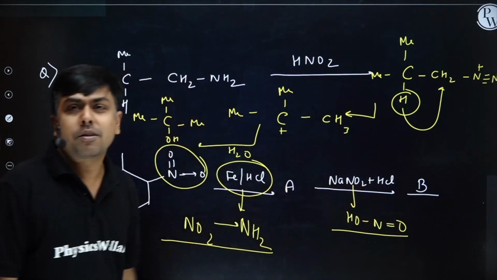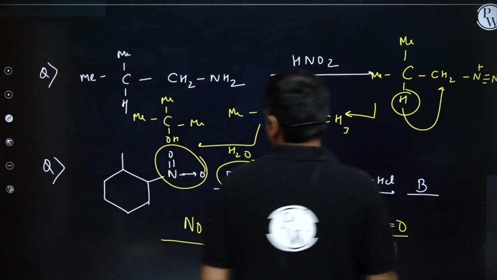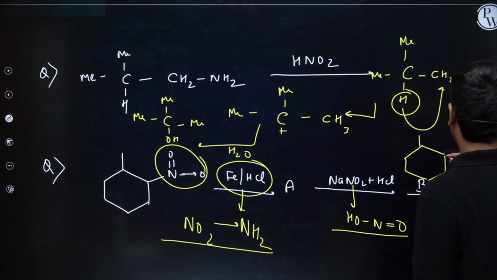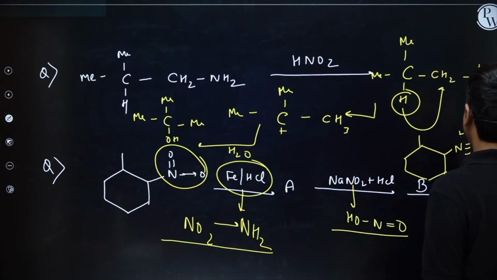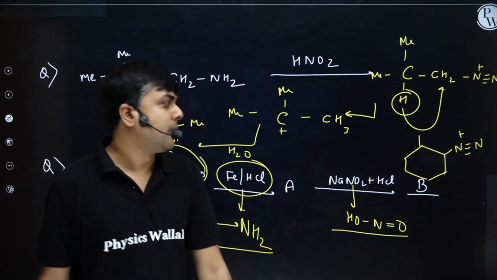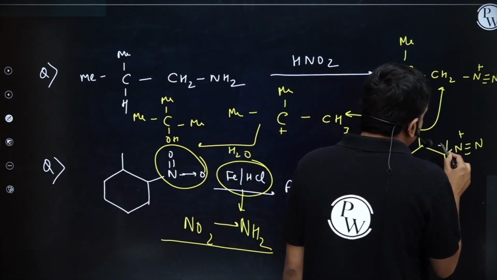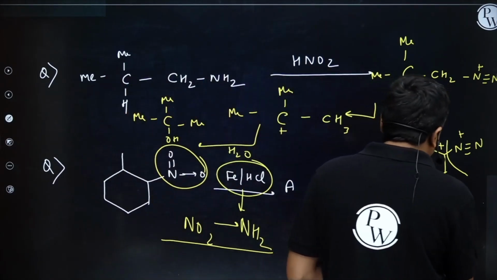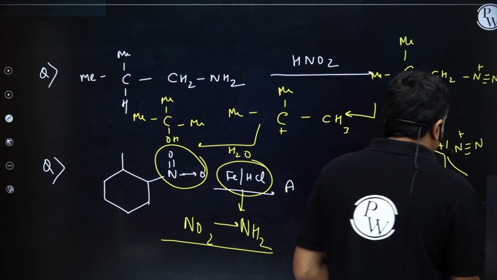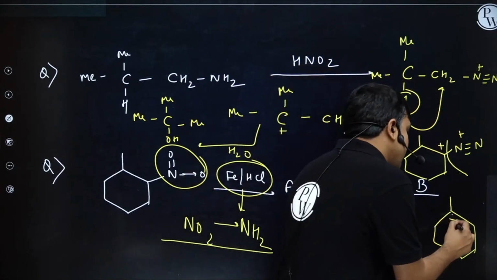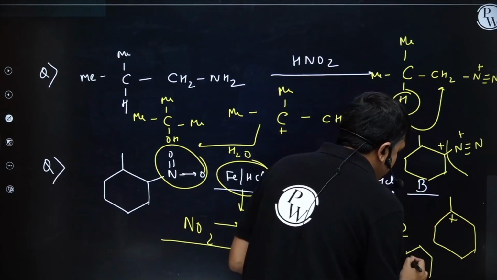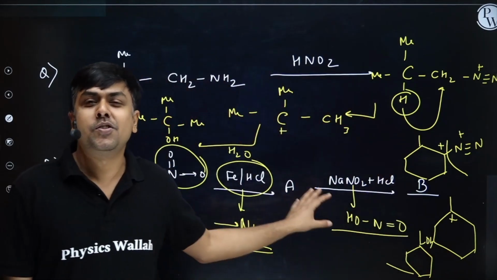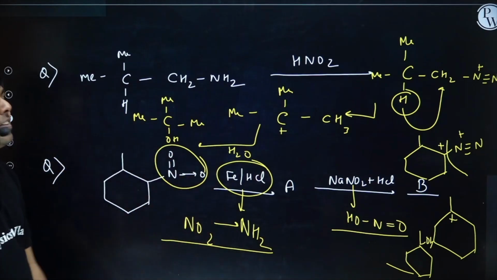Shall I write the direct product B itself? Okay, so I'm going to write here a 6-member cyclic ring. Here I'm having a methyl group. Here I will have N triple bond N positive. This one will act as a very good leaving group. It will have a tendency to depart. Formation of a 2 degree carbocation will undergo a rearrangement. I will have the formation of a 3 degree carbocation. Now on this 3 degree carbocation, water will attack and I will have the formation of a 3 degree alcohol. Right, students? I hope you understood this one also. Please copy it.